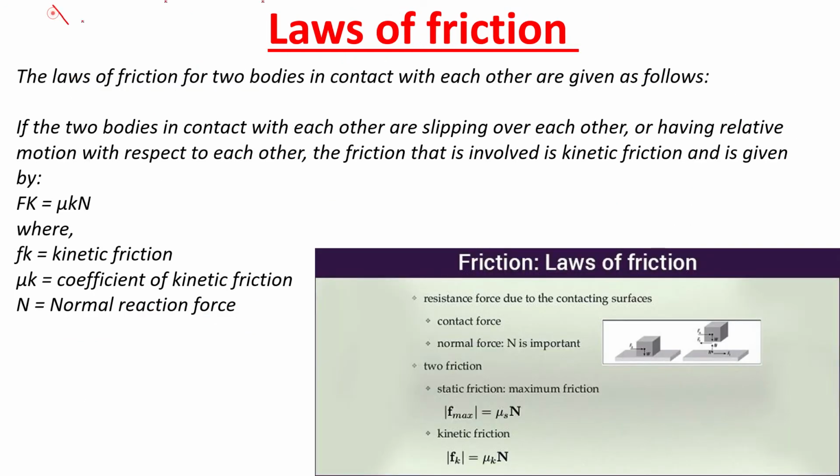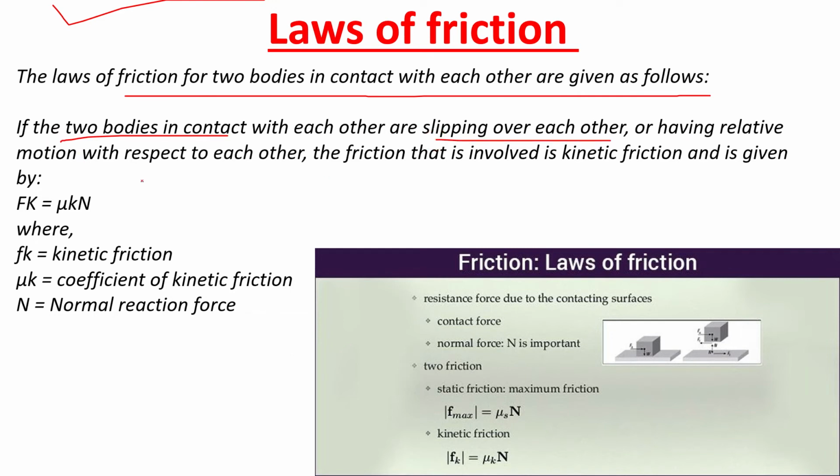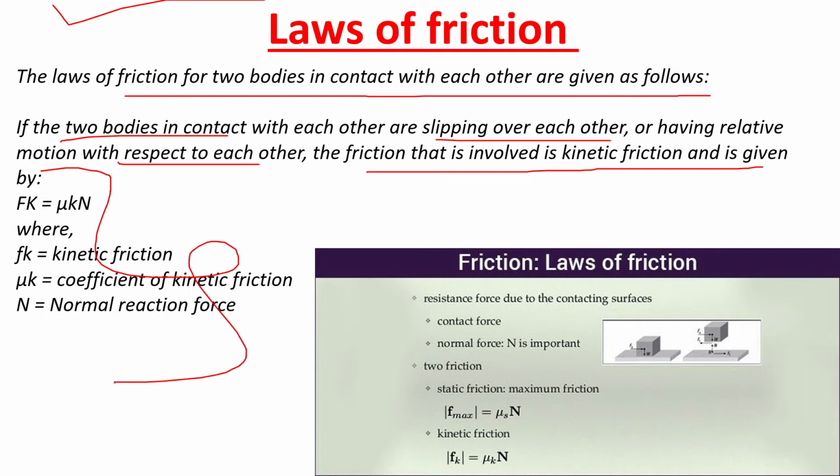Laws of friction. The laws of friction of two bodies in contact with each other are given as: if two bodies in contact with each other are slipping over each other or having relative motion with respect to each other, the friction that is involved is kinetic friction and is given by the particular mathematical equation.